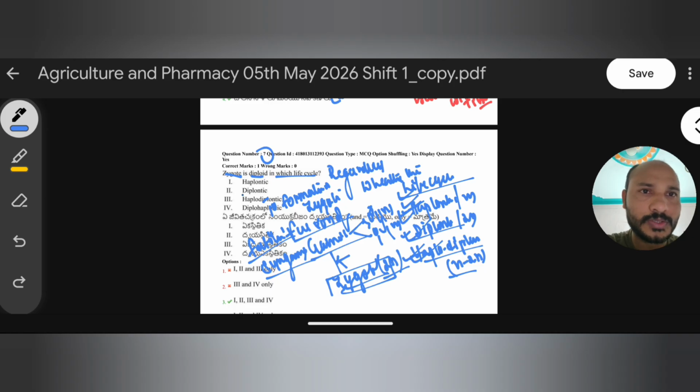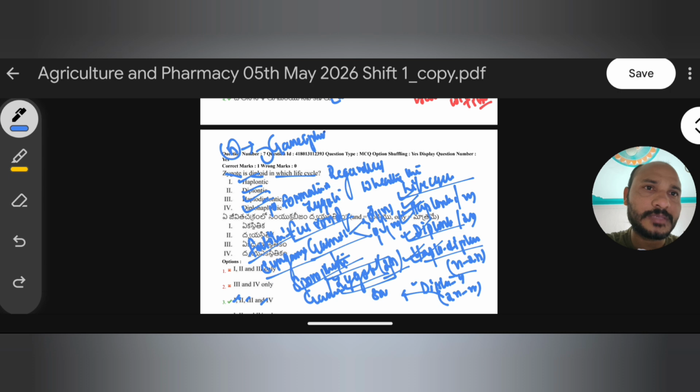So the right answer here is 1 2 3 4. Why? Because here haplontic, diplontic, haplodiplontic. Diplohaplontic means in which 2n comes first and then n. So here 2n means sporophytic plant body, and n means gametophytic plant body. So remember, n always represents the gametophytic plant body and 2n always the sporophytic plant body.